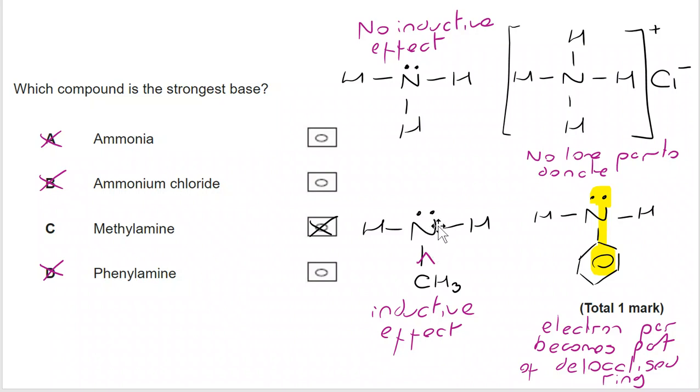It makes those electrons more attractive to a proton coming in. For that reason, methylamine is the strongest base, and the correct answer is C.